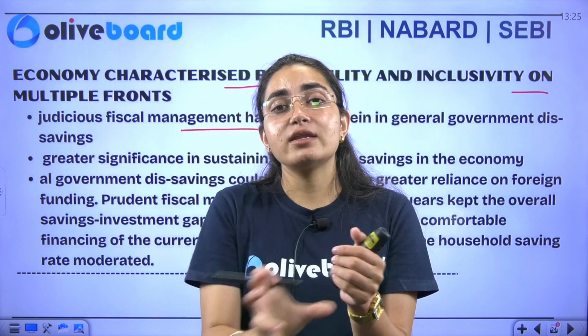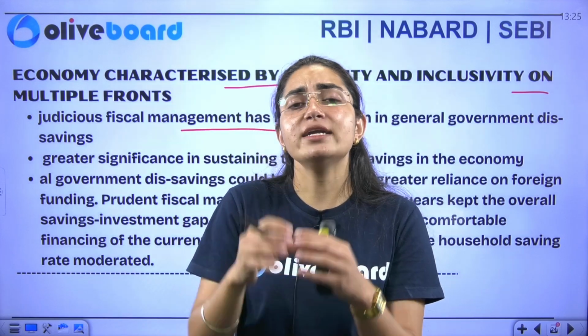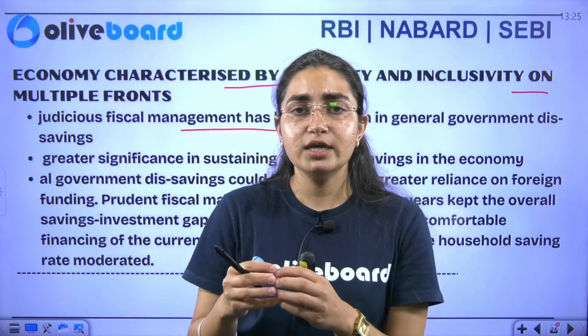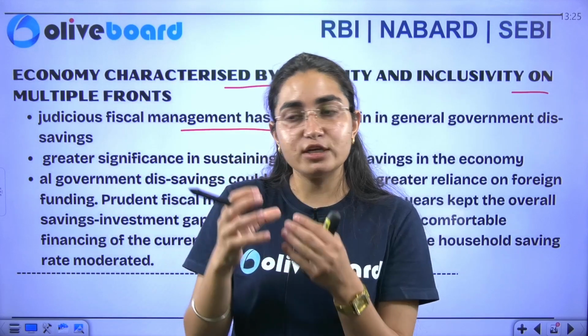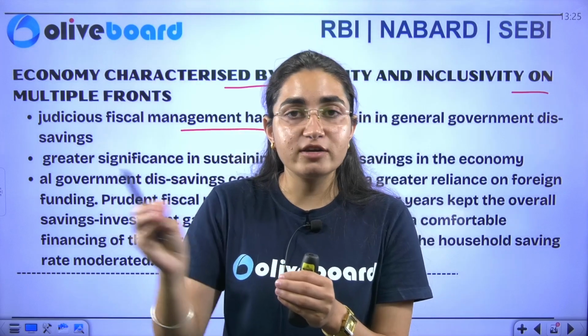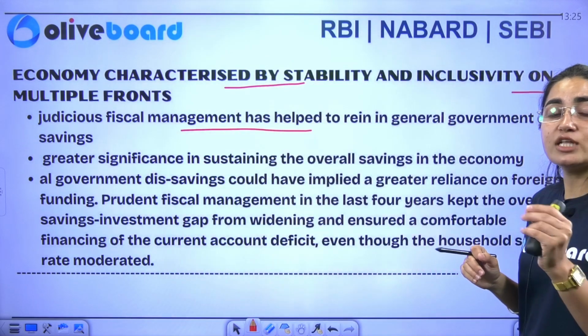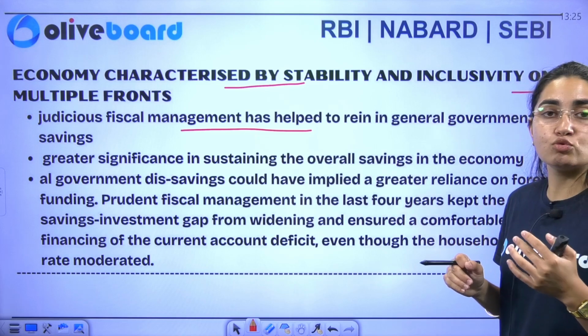These are the things that have to be taken care of by the government of India, and accordingly your economy works. Whatever debt has been taken by the government of India, the government has to ensure that it goes in a productive manner. So you have to make judicious use of your resources.